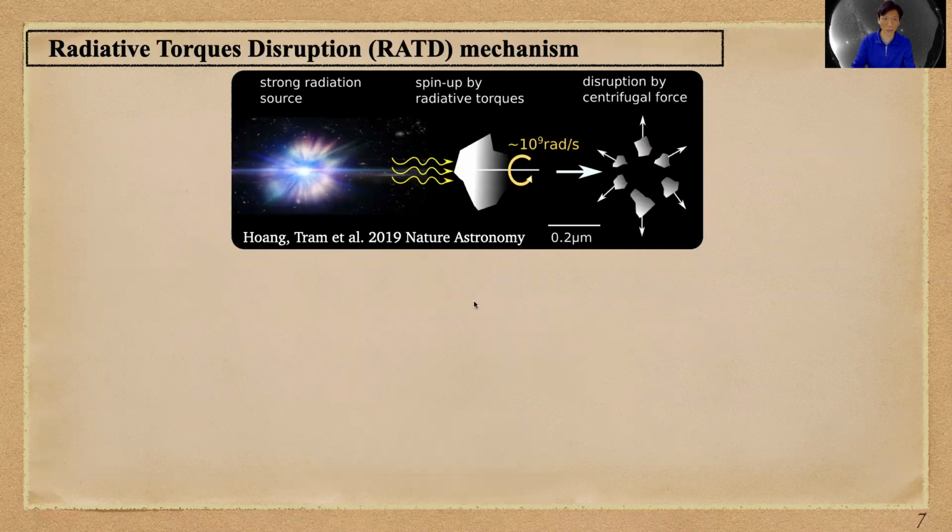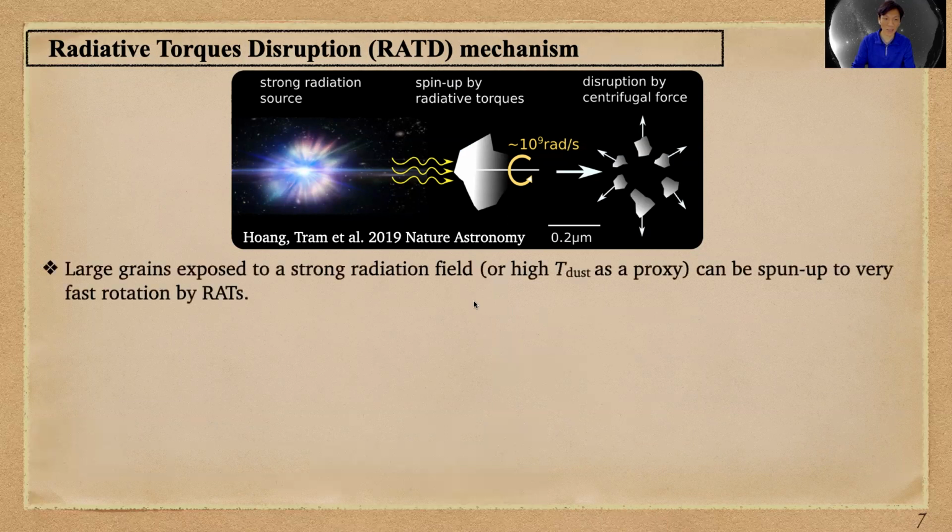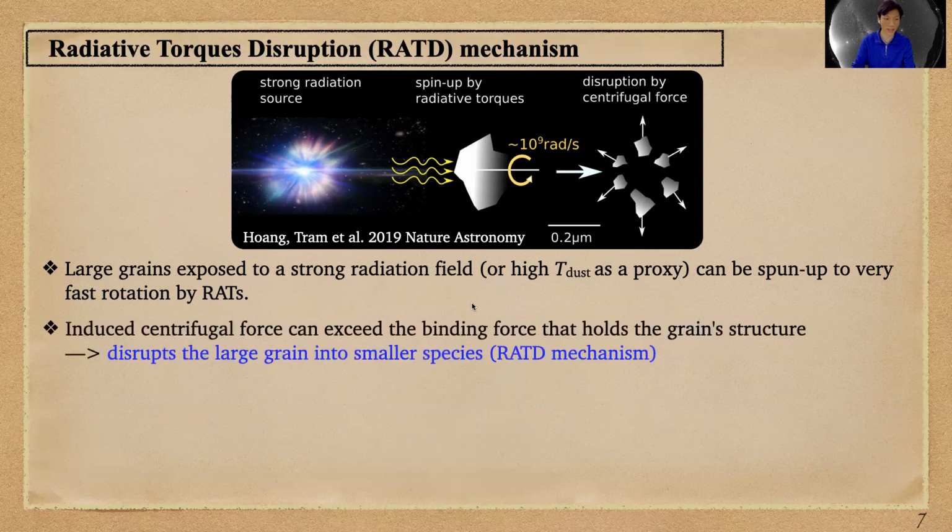In 2019, we found that large grains exposed to or close to a strong radiation field, or higher dust temperature, can be spun up to very fast rotation by radiative torques. The induced centrifugal force can exceed the binding force that holds the grain structure together. Therefore, the large grain will spontaneously be disrupted into many smaller species, which we call the radiative torque disruption, or RATD mechanism.